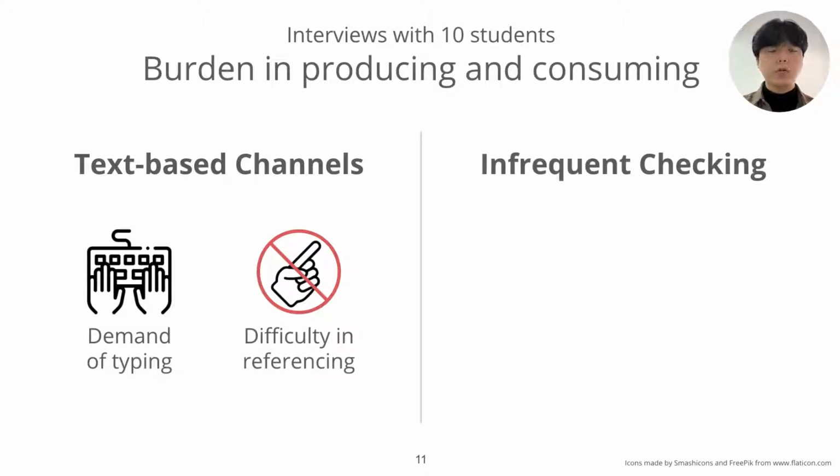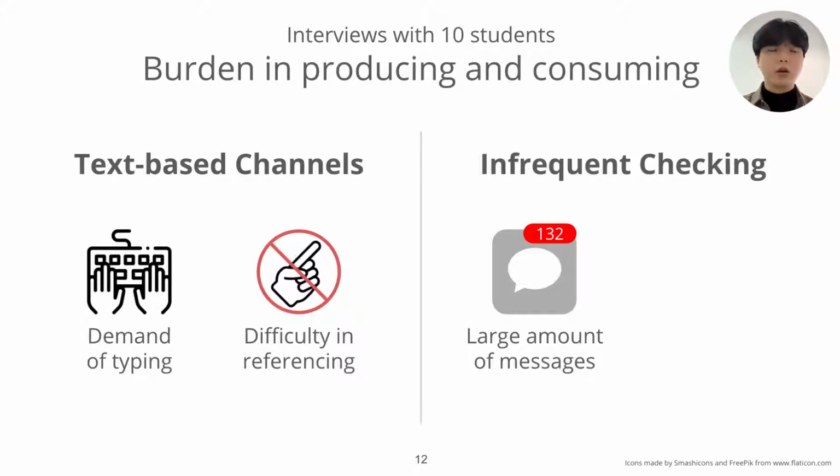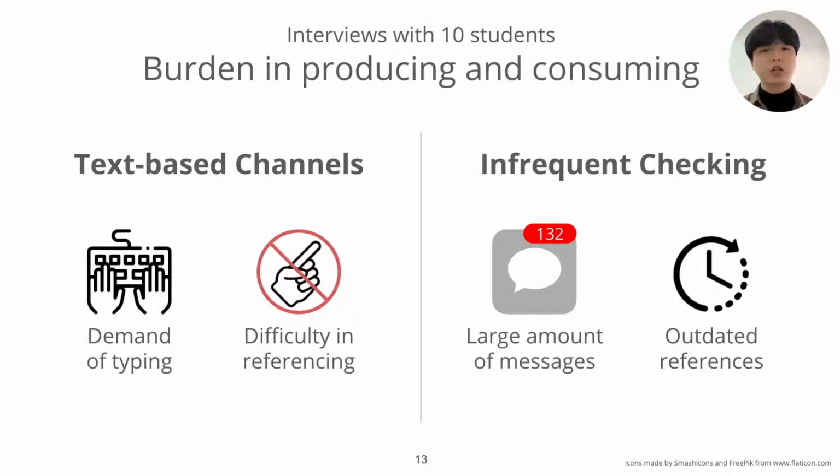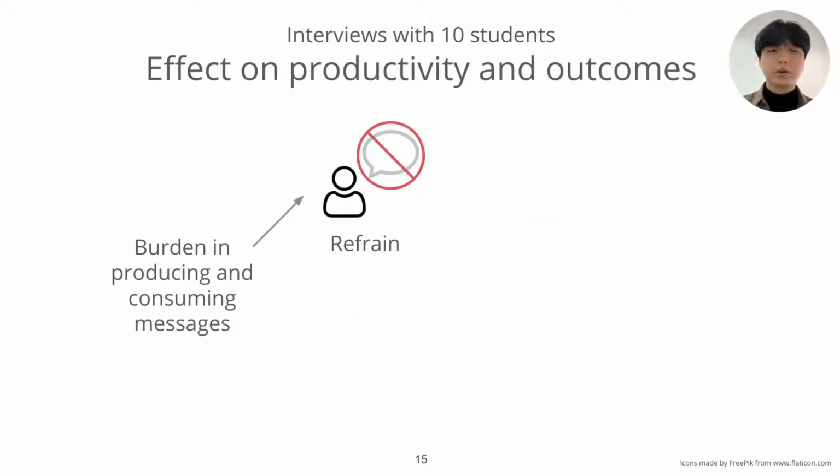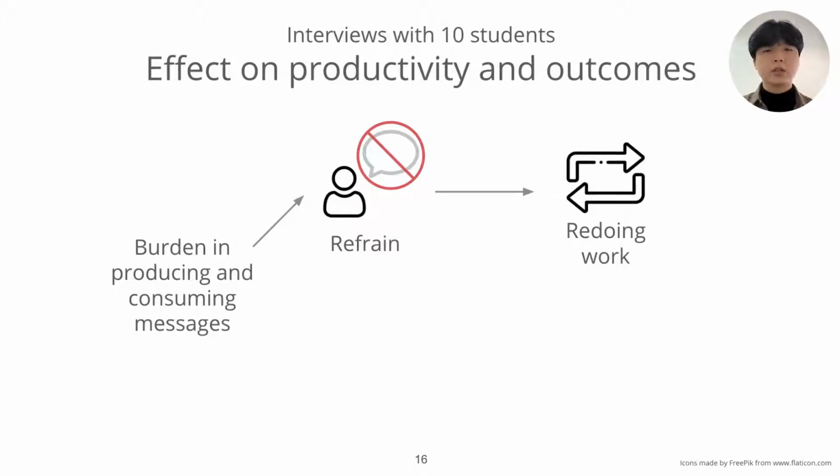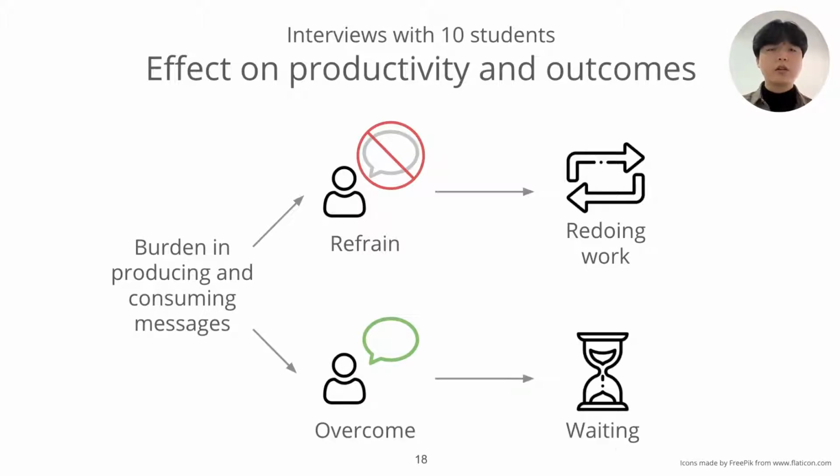For consuming, receivers couldn't check their messages frequently, and thus they had to navigate through a large number of messages, and references could be outdated as the document might have changed. Due to these burdens, students refrained from communicating at all. This led to teams losing their shared understanding and frequently redoing work. Also, even if students did try to communicate, they'd frequently waste time waiting for responses.